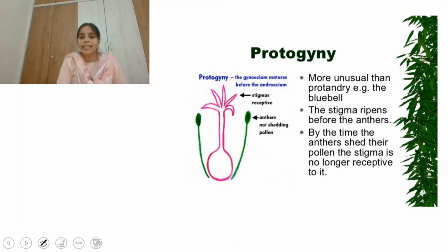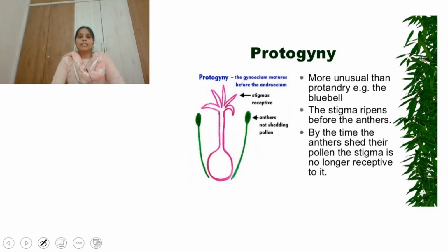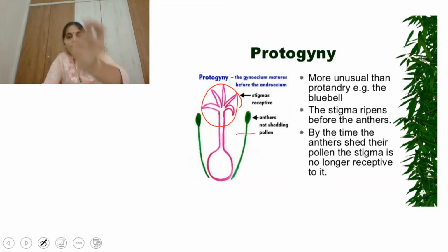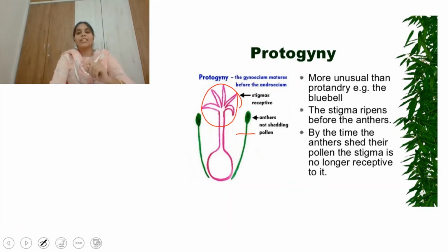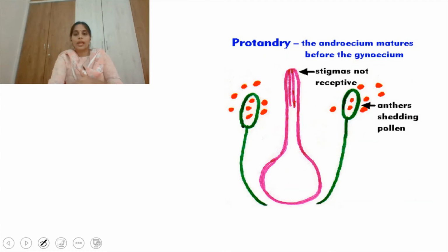See, protogyny. Protogyny means the gynoecium matures earlier, but the anthers are not shedding the pollen grains. So definitely this flower will go for cross-pollination only, as the anthers of the same flower have not matured. Right. Example, bluebell. That we call protogyny. Pro means earlier, gyne means gynoecium. Maturity of the gynoecium takes place earlier when compared to the androecium. Right, that is called protogyny. Next one, protandry.